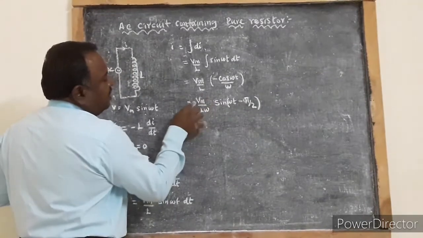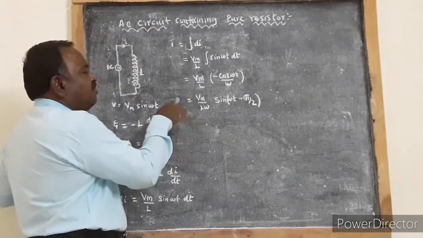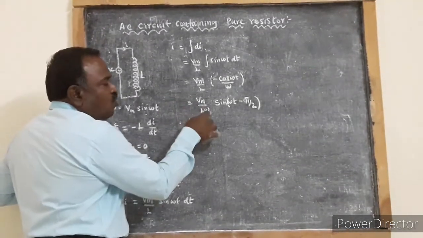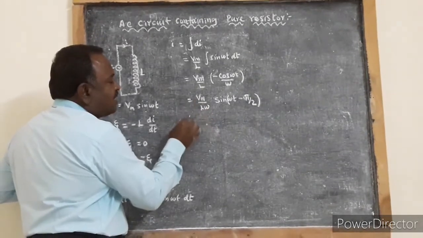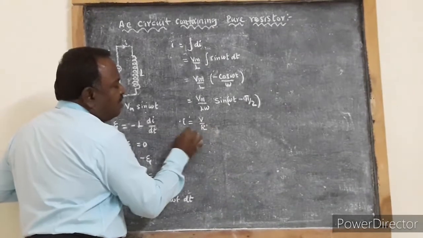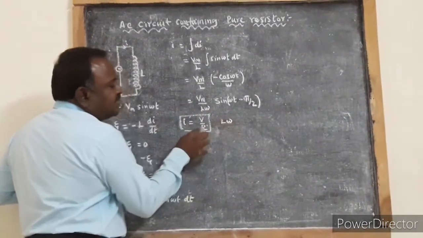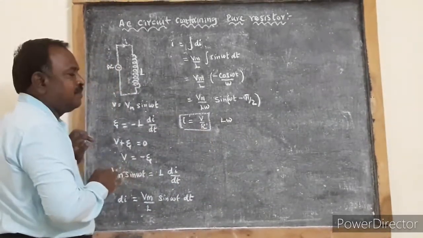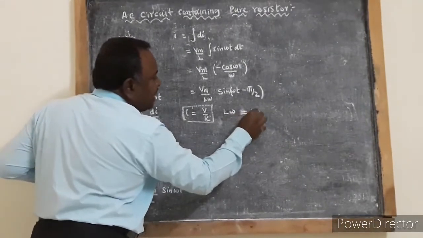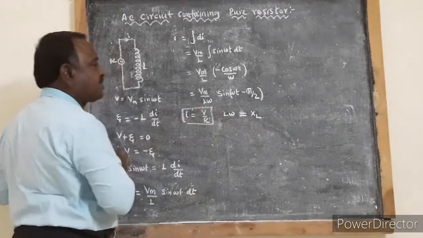When we compare this equation with Ohm's law, it is of the form I is equal to V by R. Here, L omega plays the same role as resistance. This L omega is called inductive reactance and it is represented by XL.